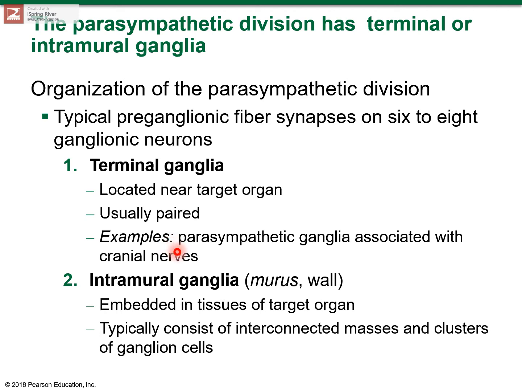And the next type of parasympathetic ganglia are known as intramural ganglia. The intramural ganglia are embedded inside the tissue of the target organ. So that's a major difference. Okay, so the terminal ganglia are located near the target organ, but the intramural ganglia, murus means wall, are located inside the tissues of the target organ, and they typically consist of interconnected masses and clusters of ganglionic cells in that region.